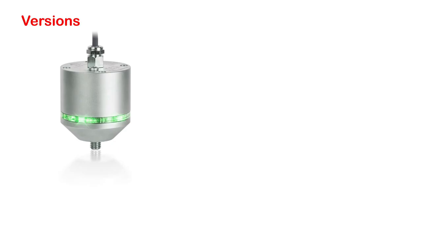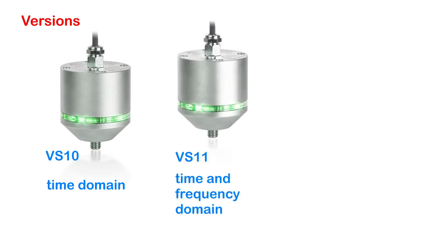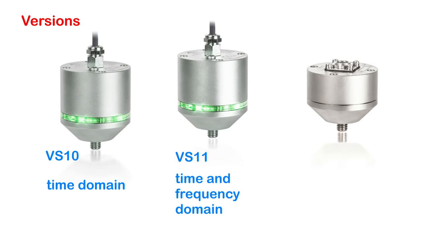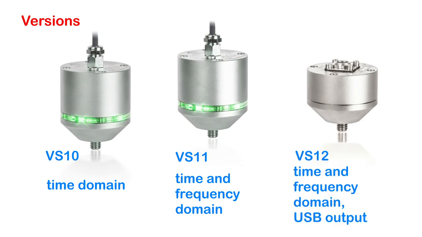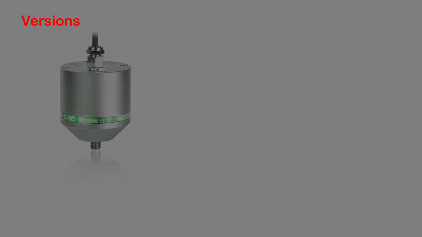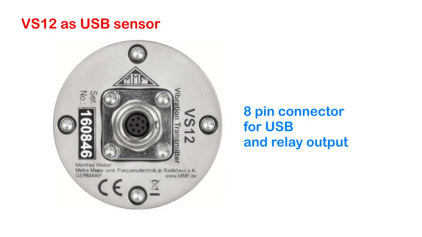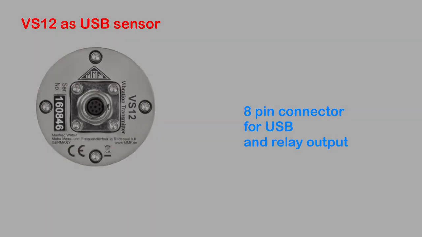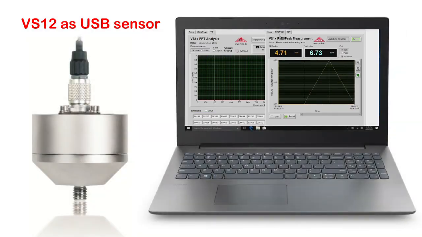The vibration switch is offered in 3 versions. Model VS10 monitors RMS and peak values in time domain only. Model VS11 works in time and frequency domain. Model VS12 also monitors in time and frequency domain. This model has an 8-pin connector, making the USB interface accessible from outside the case. With the measurement functions of the PC software, the VS12 can be operated like a USB sensor.